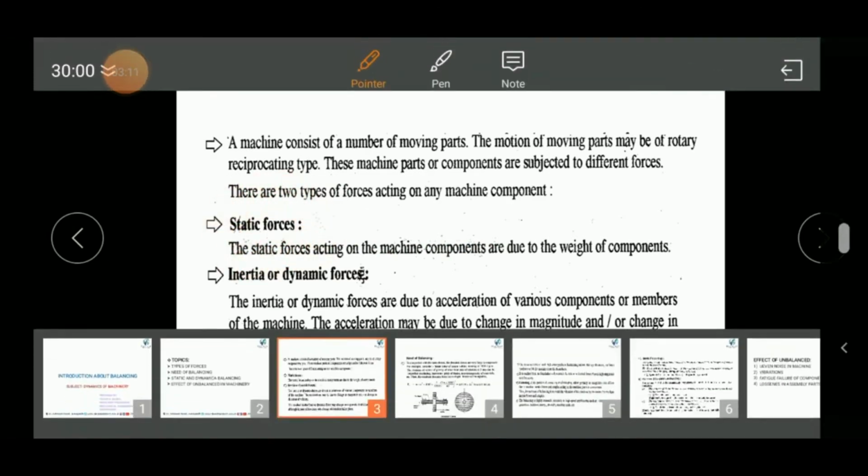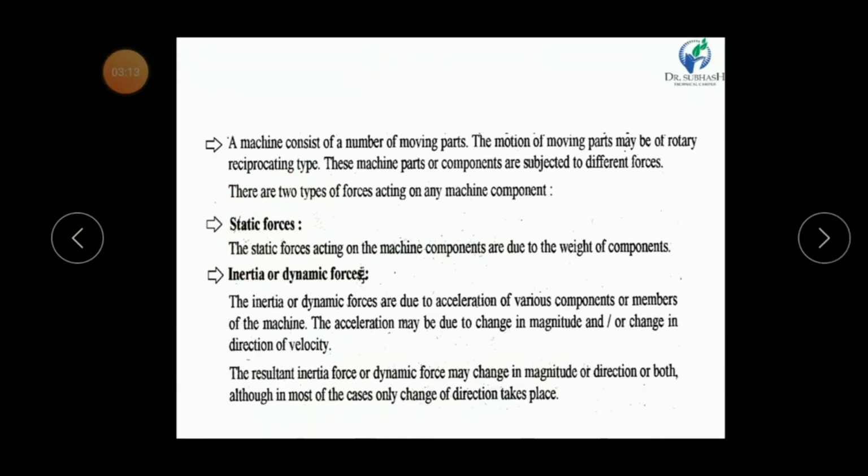If the magnitude and direction of forces acting on a machine component remain constant at any instant of time, then it is a static force. Suppose there is one table resting on a floor.